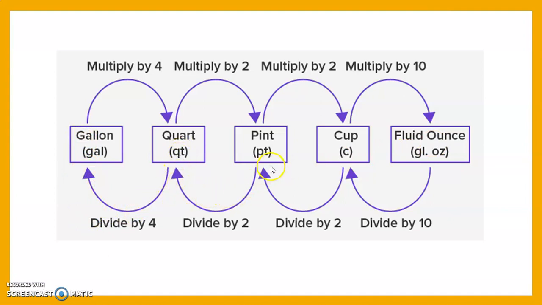When we divide this gallon by 4, we get 1 quart. When we divide by 2, we get pint. When we divide this pint by 2, we get cup. And when we divide this cup unit by 10, we ultimately get the fluid ounce. In this way, if we multiply 1 fluid ounce by 10, we get cup. When we multiply this cup by 2, we get pint. When we multiply pint by 2, we get quart. When we multiply this quart by 4, we ultimately get the gallon. Gallon is almost 4000 ml, not 2000.